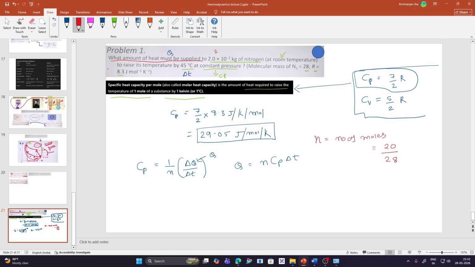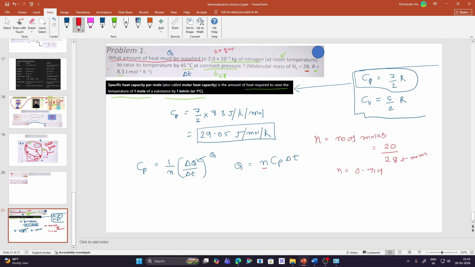So that is 20 gram of nitrogen, and the molar mass of nitrogen is given to be 28. So this is the molar mass. So the number of moles becomes 0.714.